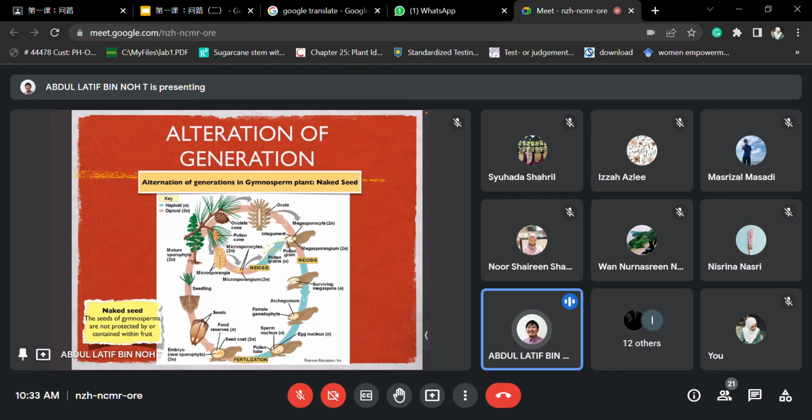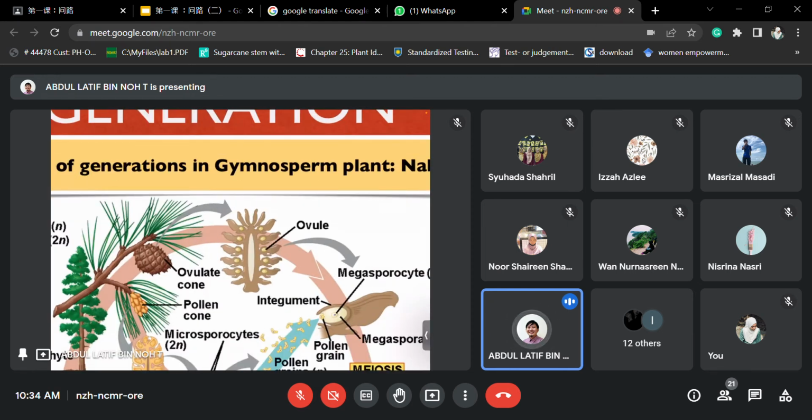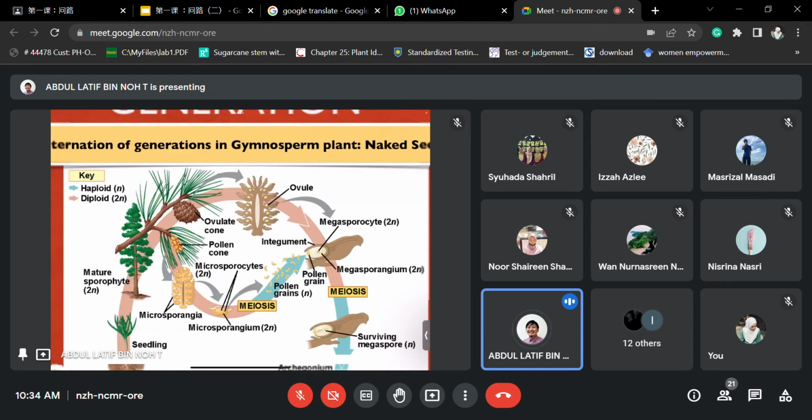They will undergo meiosis, so normally they produce 4 haploid structures, but only one will remain. This one that remains will undergo mitosis and produce a few cells inside, a nucleate of 7 cells. So these cells will undergo the fertilization process, and this is where they will meet, at this structure, the ovule structures.